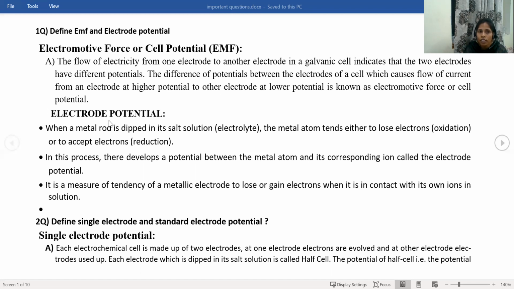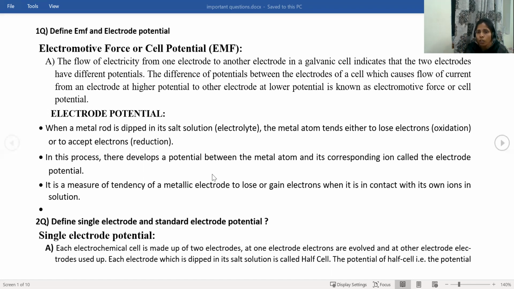Electrode potential is the potential of a single electrode. Single electrode means either the anode or the cathode. A single electrode develops electrode potential when a metal rod is dipped in its salt solution, and the metal atom tends either to lose electrons or to gain electrons. What we are seeing is the metal rod dipping in its own salt solution.